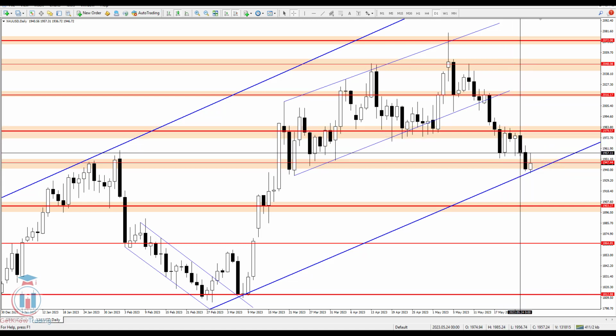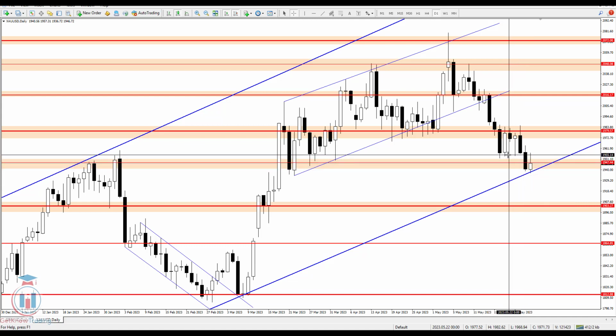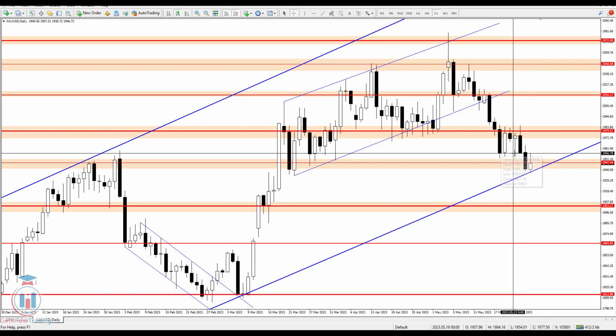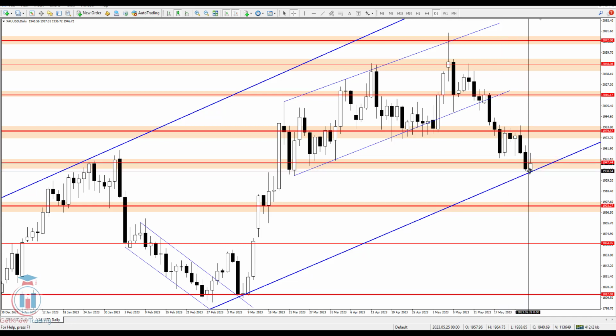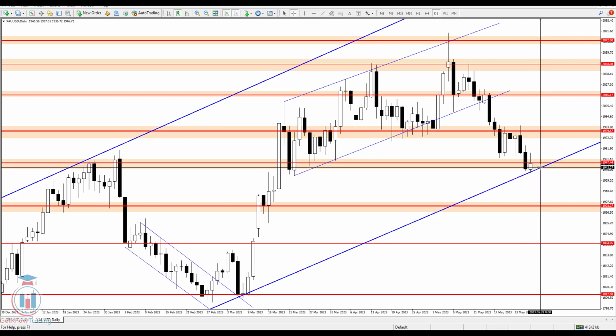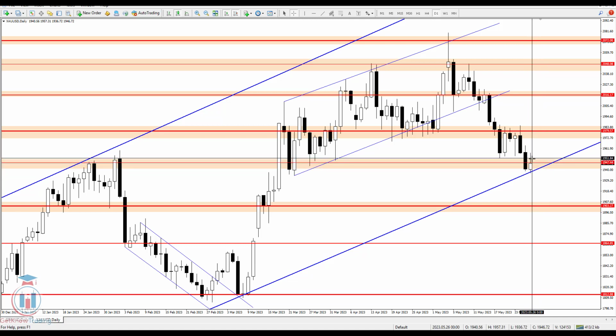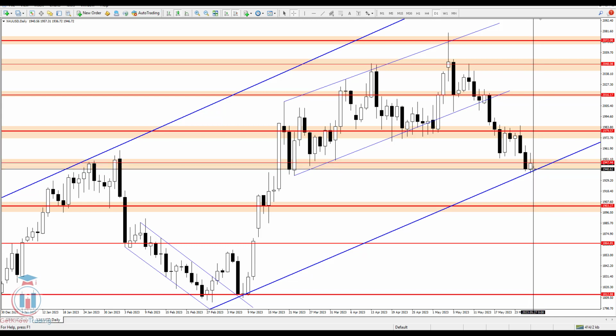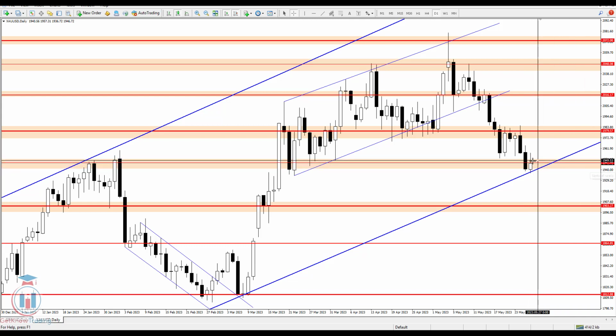You can see that on Wednesday the price closed right here, where the low is from the previous weeks, and on Thursday we can see the price has continued to move down, has made a breakout, closed the day below this price level, and it has reached this demand zone, which is a confluence of support. We can also see this weekly uptrend trend line, which is now acting as a support. On Friday the price continued to move up, making a bounce and retrace from this demand zone, but the price has returned back down, and the price is currently here at the 1947 price level.